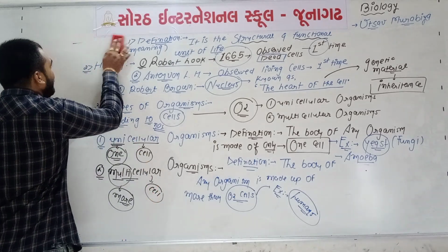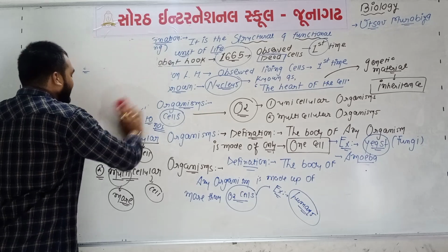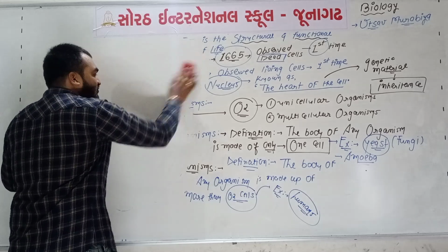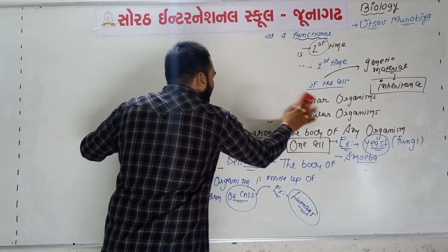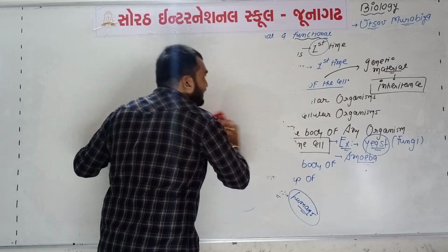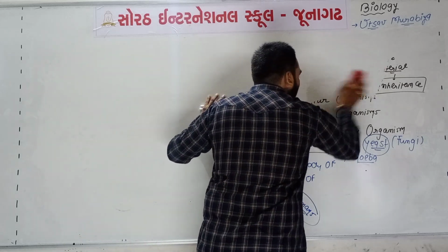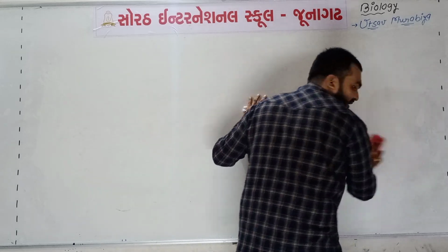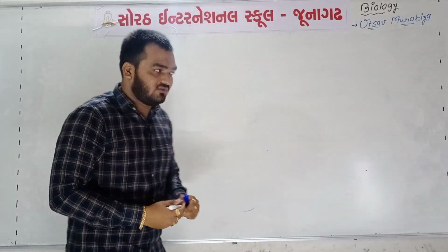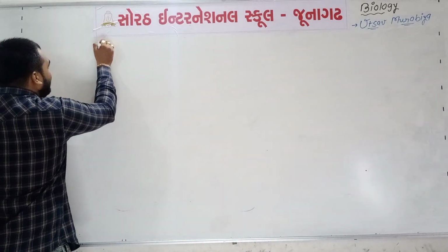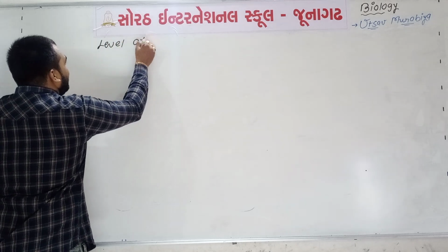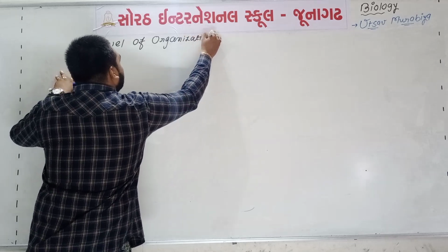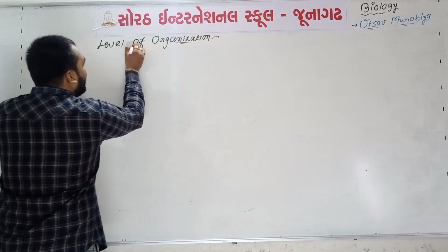So the second portion of this lecture is completed, and now we are going to learn some very small information, the third portion of this video lecture. We are going to learn about the level of organization. The title of the third portion will be level of organization.